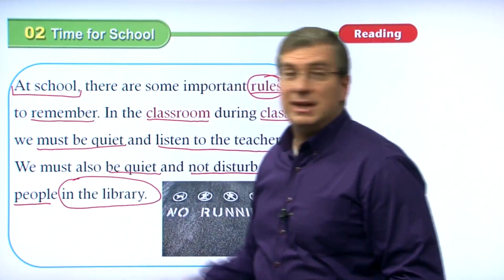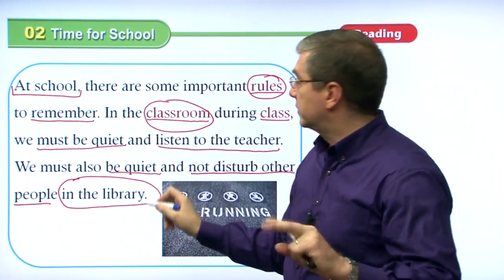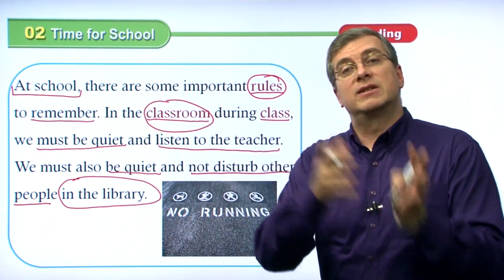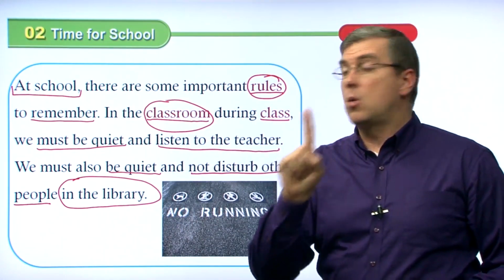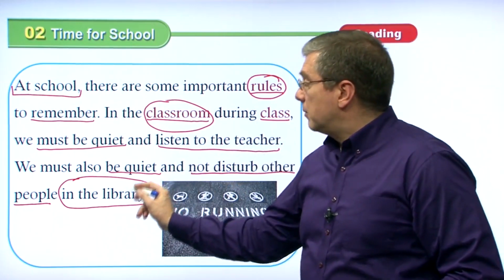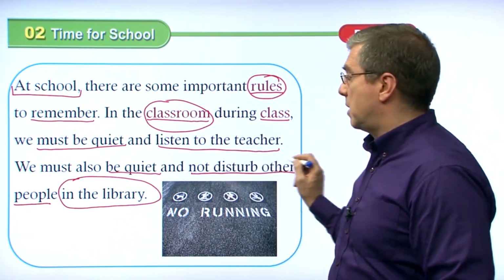So at school, there are many different places. At school, we have the classroom. That's one place. We have another place, the library. And there are rules for these different places. In the classroom, one rule, we must be quiet. Two, we must listen to the teacher. In the library, we must be quiet also, and we must not disturb other people.